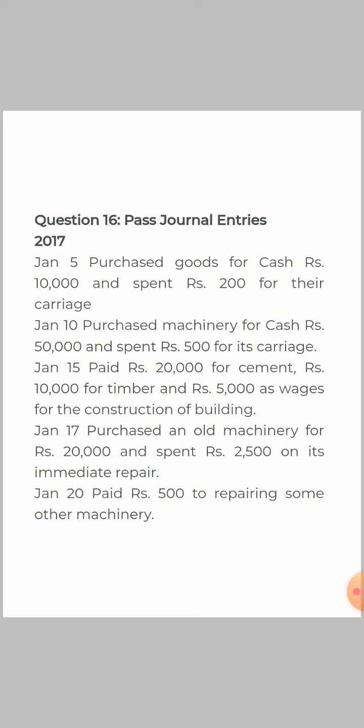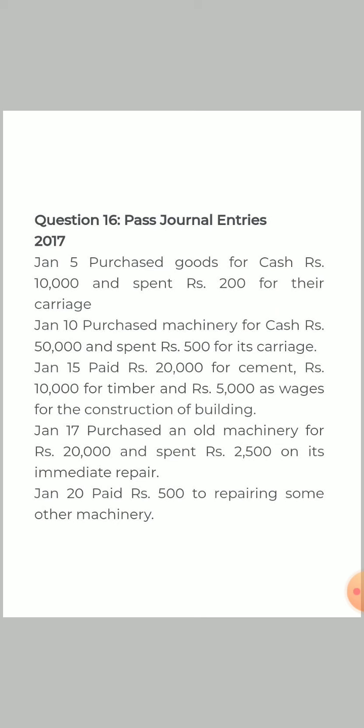But in the second point, when you are purchasing machinery for cash and spend 500 for carriage, in this case you are purchasing a fixed asset. And when we purchase a fixed asset, then carriage and other expenses till the point of its installation are added to its cost only. So here machinery account will be debited by 50,500, not by 50,000 but by 50,500, and cash will be credited by the same amount.